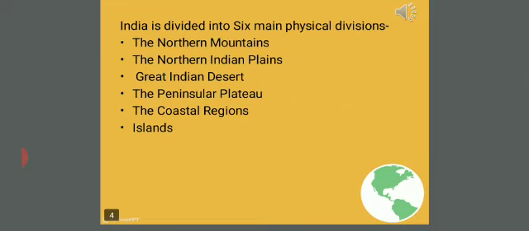Before going to study the first three physical divisions of India, let us know that the country India is divided into six main physical divisions. They are the northern mountains, the North Indian plains, the Great Indian Desert, the peninsular plateau, the coastal regions and islands. Here in this presentation, I will discuss the first three physical divisions of the country.